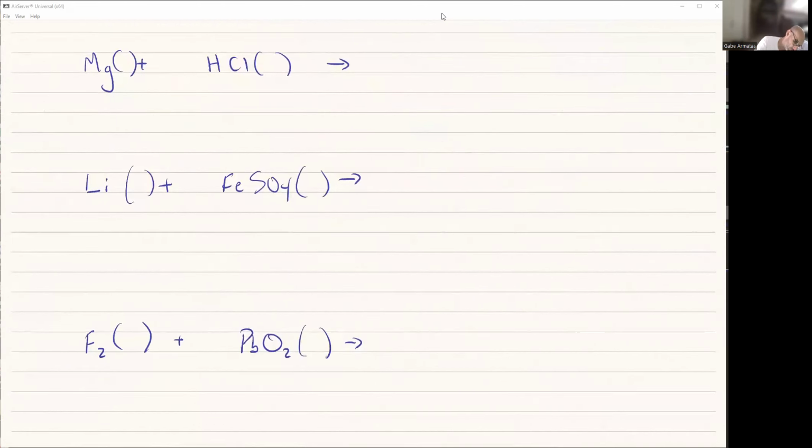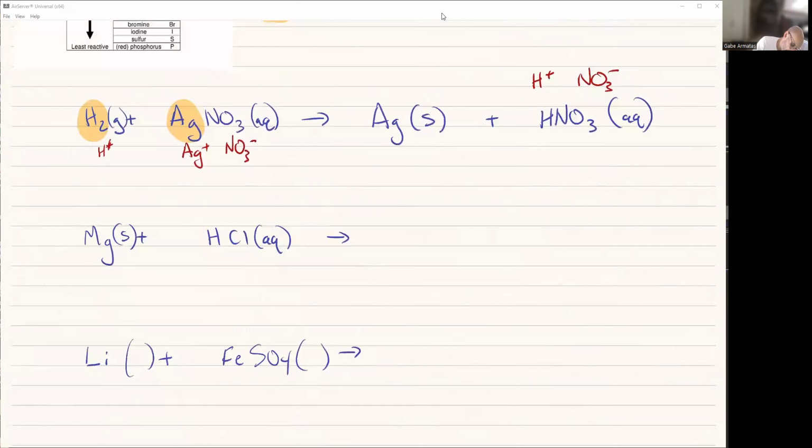All right, next up, magnesium. Magnesium forms a solid, and HCl, which is going to be aqueous. Back to the first one. I've got two hydrogens, I've got one hydrogen, so I'm going to add a 2 in front of here. Two hydrogens, one nitrate, two nitrates. So I'm going to put a 2 in front of here, and then a 2 in front of there to balance that out. So that's what you should end up with. Hydrogen, 2 silver nitrate, plus 2 silver, plus 2 HNO3, which is nitric acid.